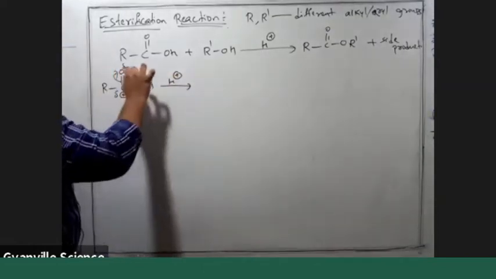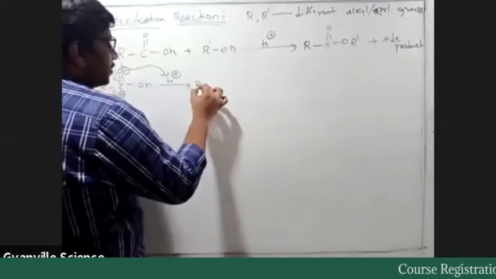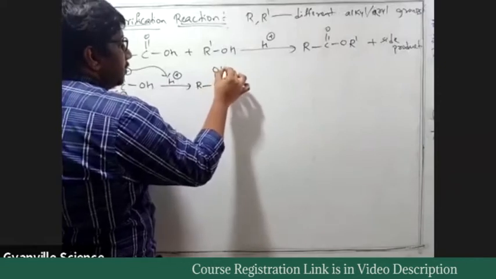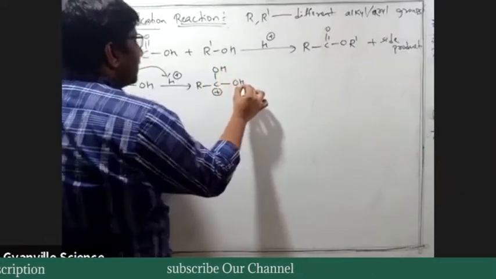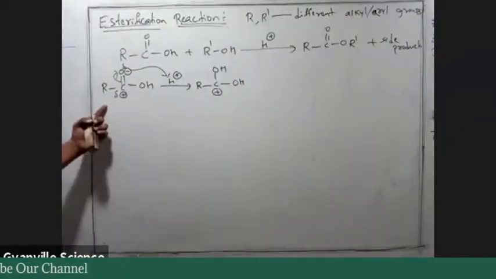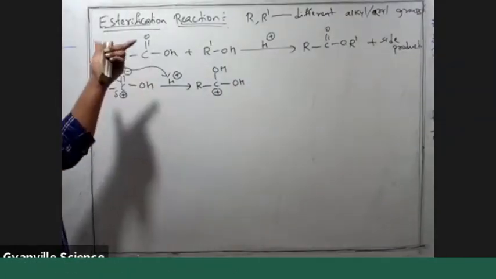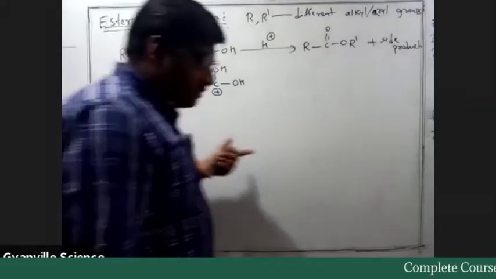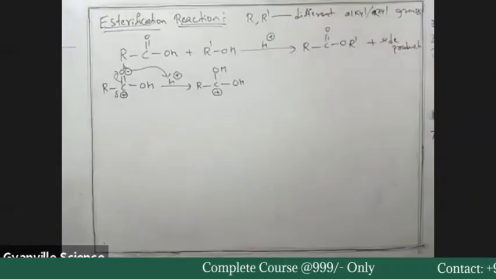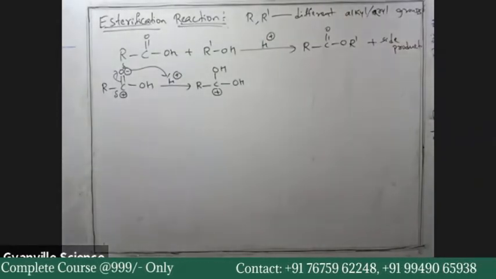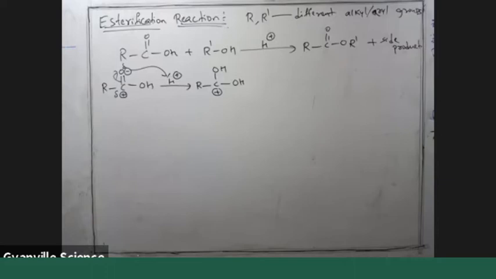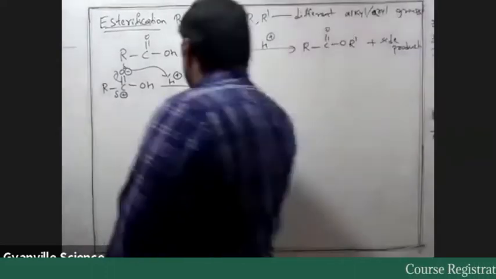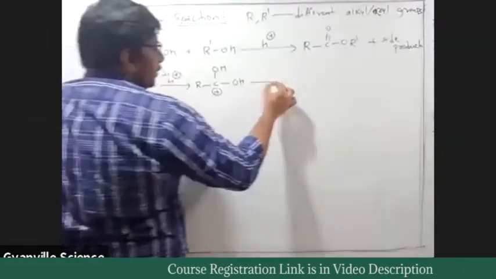So O minus attacks this H plus to form RCOH with positive charge on carbon. The OH bond will be as usual. This is an acid. Esterification involves treatment of acid with alcohol to give esters. Yes or no?